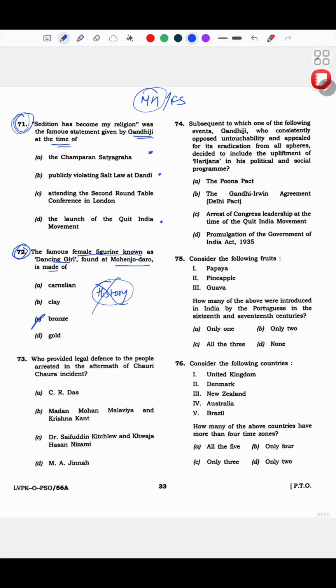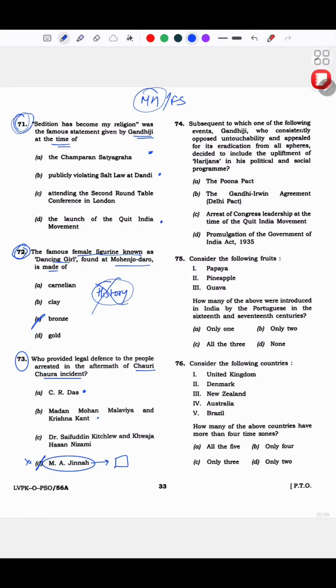Now, who provided legal defense to the people arrested in the aftermath of Chauri Chaura? Okay, here I immediately remembered one statement from history that I read, that Muhammad Ali Jinnah had actually defended someone, and that he was in accordance with many of the leaders in the initial parts of his days. So I thought, I have this intuition, so this should be it. But apparently the answer is CR Das. I'm not sure, but yeah, I mark this as wrong. So yeah, this one went to garbage.